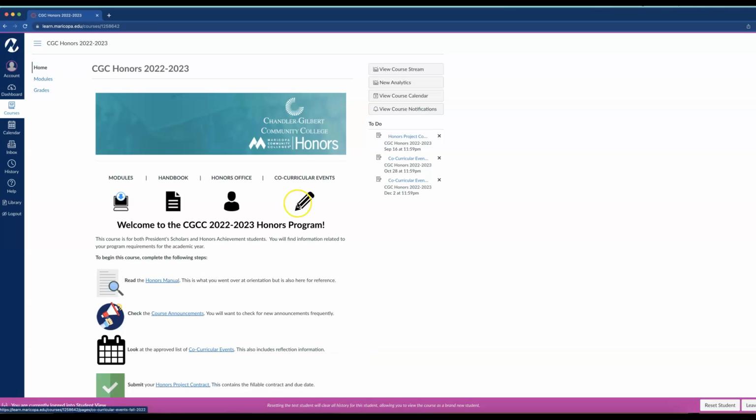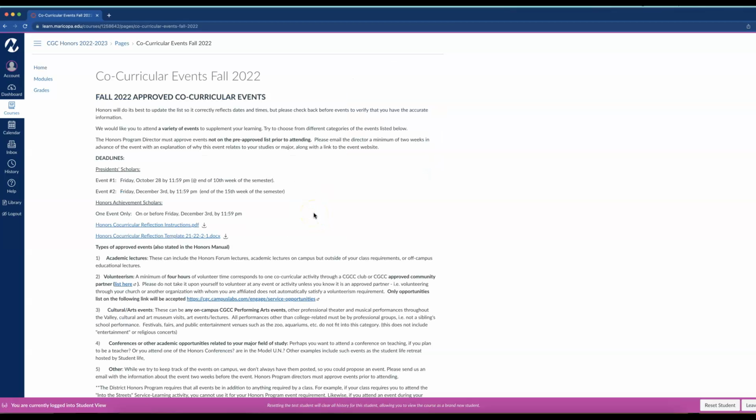So this is our Honors Canvas webpage, and to get to the co-curricular event page, you just click on the little icon here. Okay, so you can see here that President's Scholars need to attend 2 co-curricular events and have 2 reflections. One is always due by the end of the 10th week in the semester, which is October 28th for Fall 22. And the second event is due the 15th week of the semester, which is December 3rd, by the end of the day.